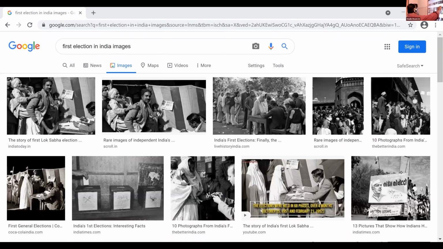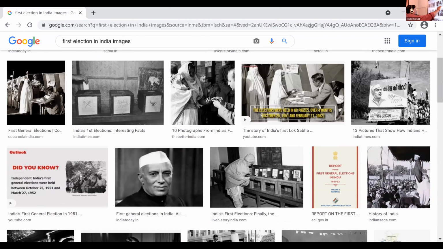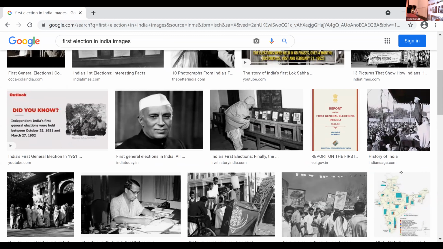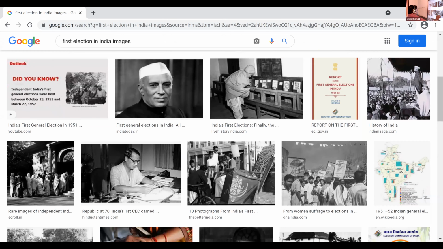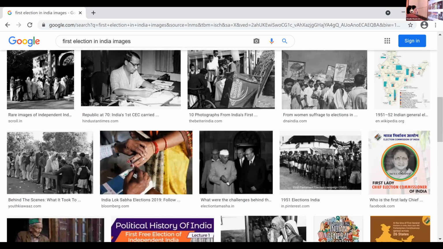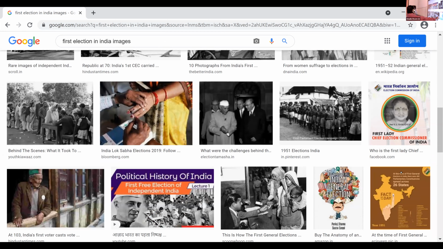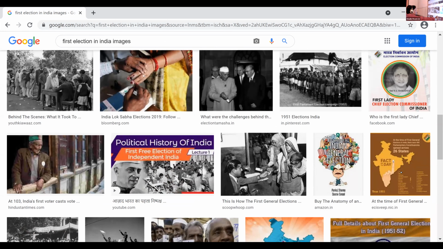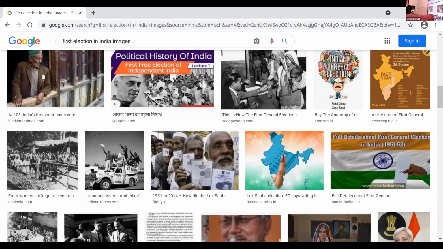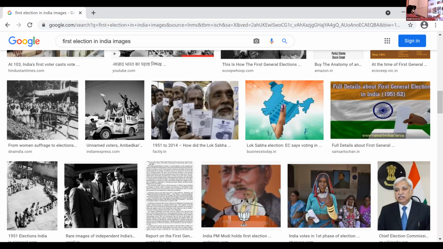Millions of people participated in the election. You can see the boxes with the different party symbols. Almost all the parties were campaigning along with their party symbols. It was a very difficult time for India to conduct the first election. It was a very difficult task in the history of elections.